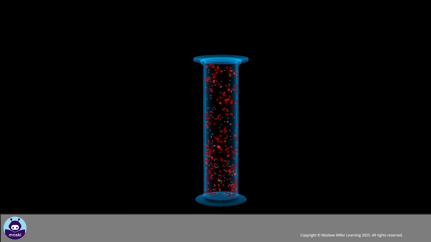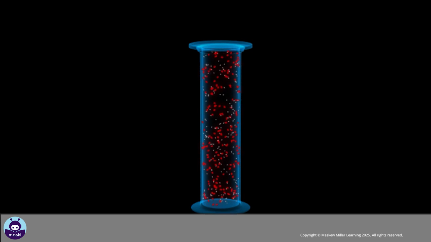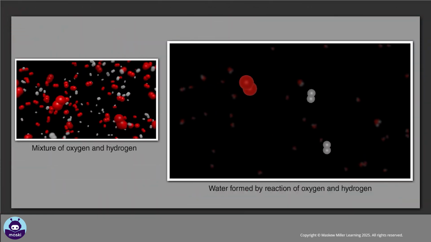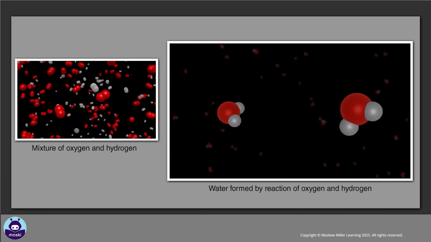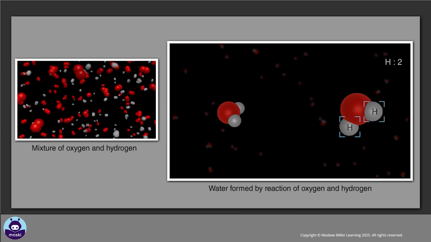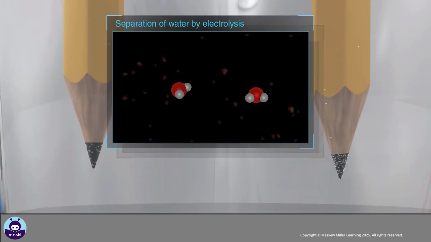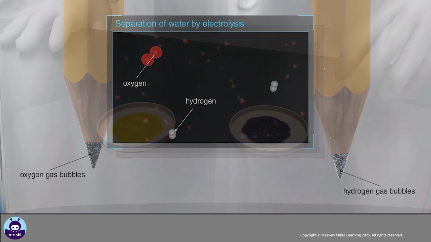A mixture of oxygen gas and hydrogen gas consists of the element oxygen and the element hydrogen that are physically mixed together. These two gases can be mixed in any ratio. Water, however, is a compound formed when hydrogen atoms and oxygen atoms bond during a chemical reaction. The ratio of hydrogen to oxygen in water is always 2:1. Electrolysis, a chemical reaction, is needed to split water into oxygen and hydrogen again.